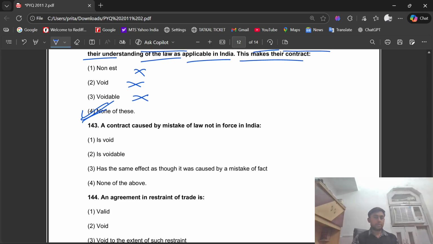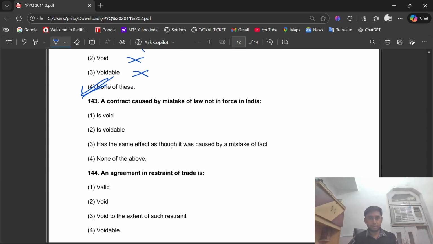Question number 143. A contract caused by mistake of law not in force in India has the same effect as though it was caused by a mistake of fact.